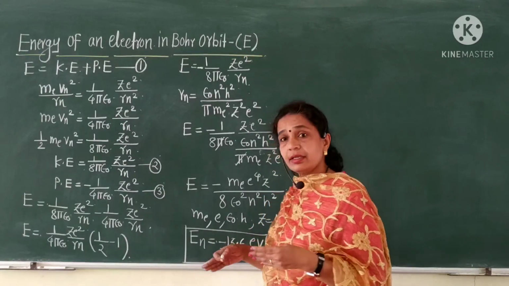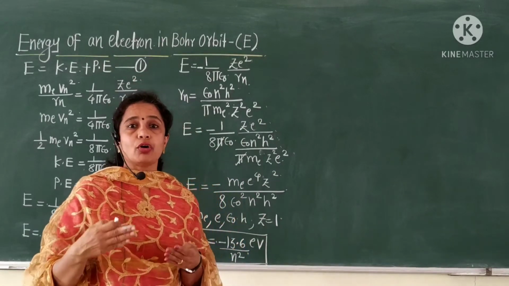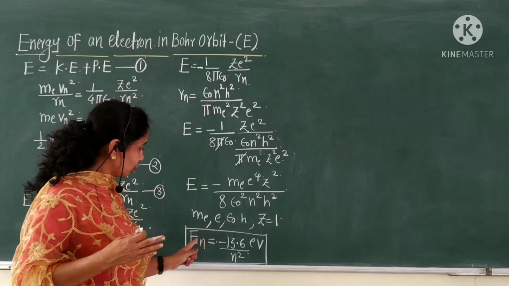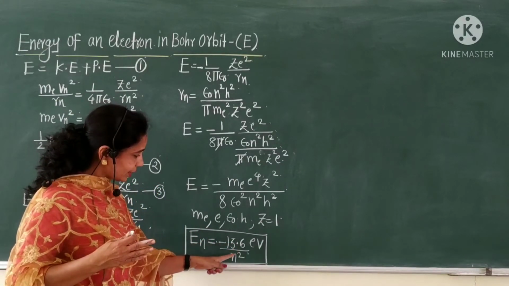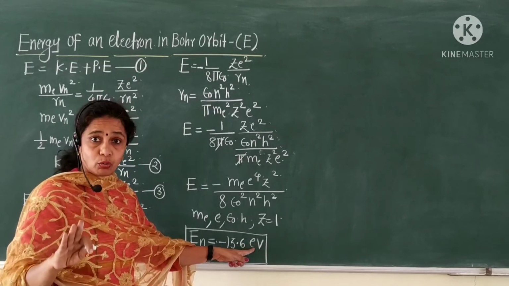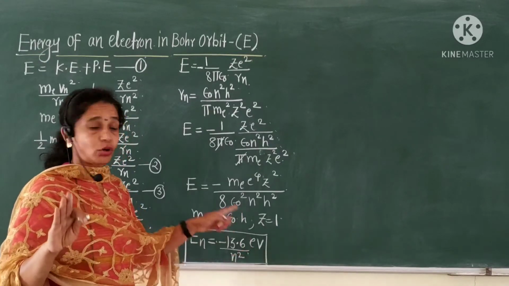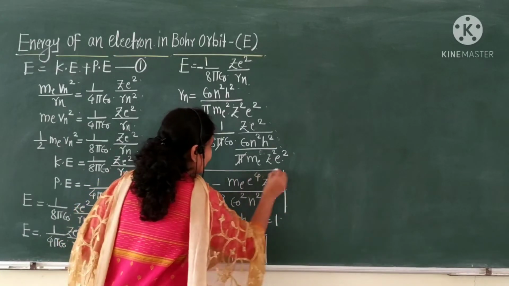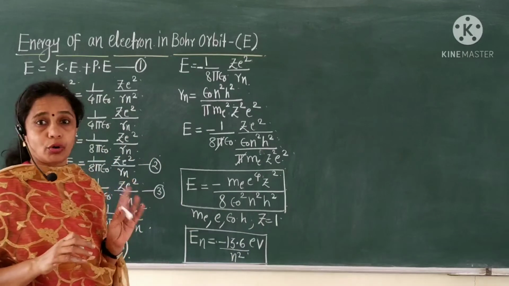As the number of the orbit increases, the energy of that orbit also increases, because En is equal to minus 13.6 upon n square, in electron volts. This energy is in electron volts, and this is the equation of the energy of an electron in a Bohr orbit.